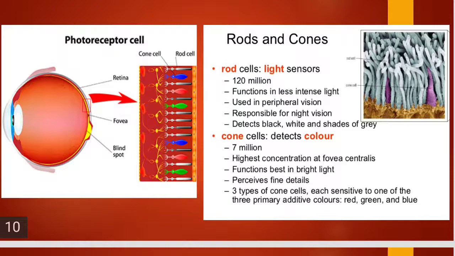There are nearly 7 million cones in our eye, with the highest concentration at the fovea centralis. Rods are absent but the cones are present at the fovea, the area of the best vision. Cones function best in bright light and perceive fine details. They can perceive three primary colors: red, green and blue, and their combinations also.